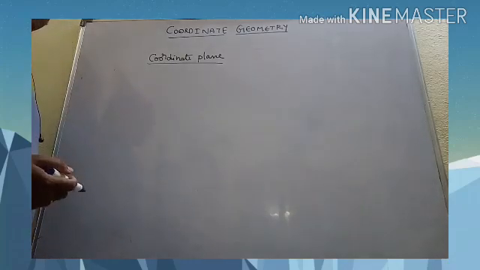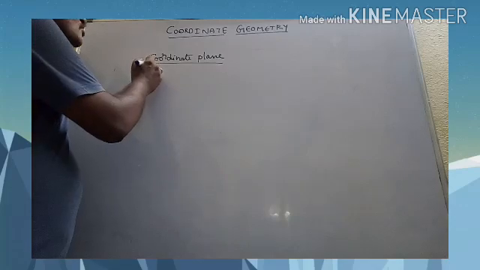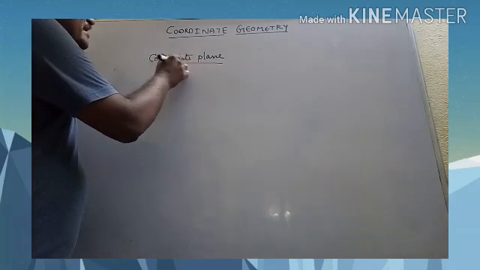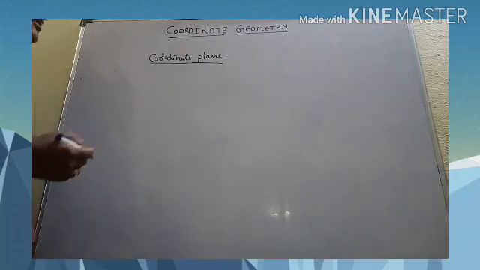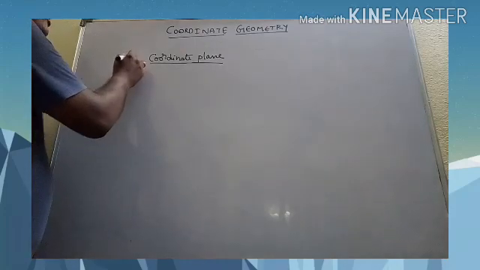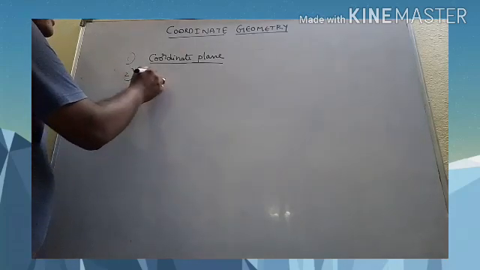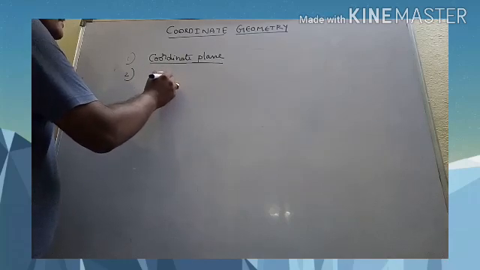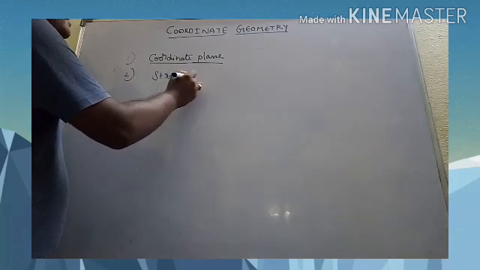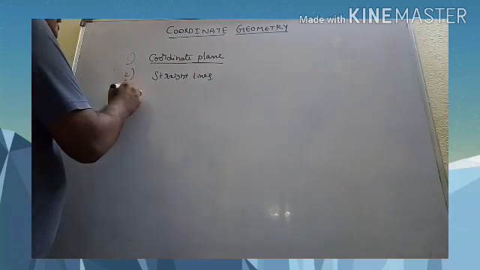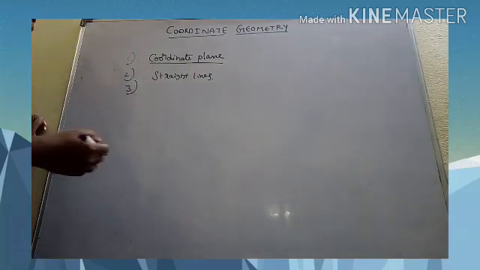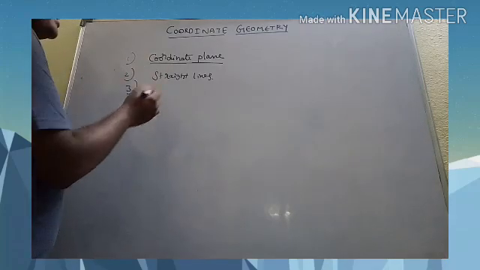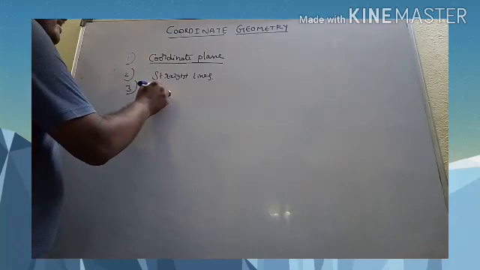Let us recall, our first topic is coordinate plane. Actually, our plan in this coordinate geometry is first we need to discuss the coordinate plane. Next, straight lines. The total topic of coordinate geometry, what are the parts you are having? Coordinate plane, straight lines. Next you have pair of straight lines.